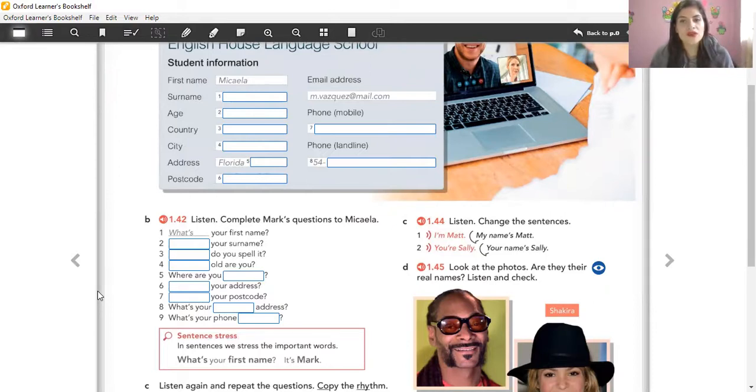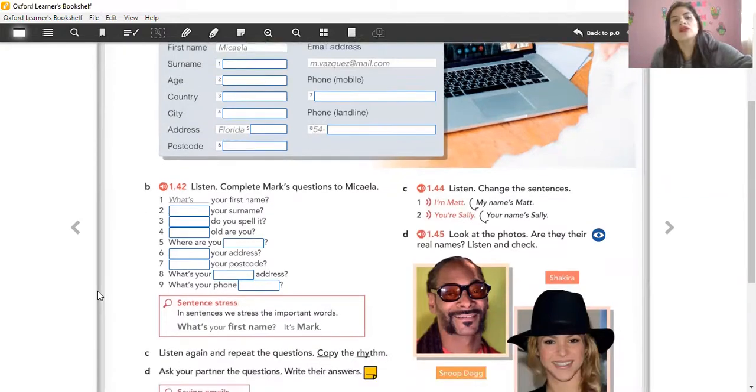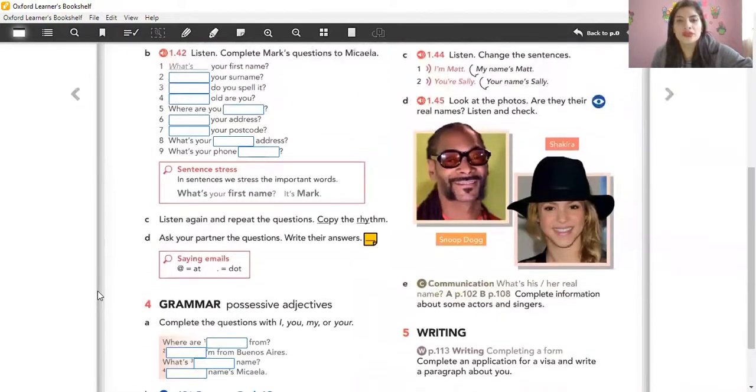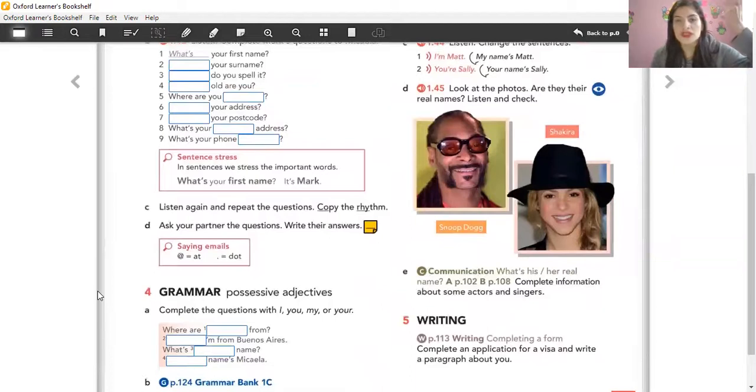So in that way, I can recycle some previous knowledge about present simple to get personal information. Okay, and also here we have another grammar part, with possessive adjectives. So in this class, I planned a lot of activities related to English skills, not only listening and speaking. I always use grammar, and also I'm going to use writing with them.